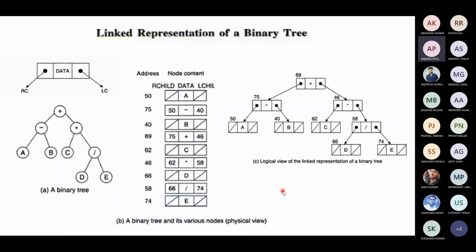There is no separate data structure for a tree, and no separate data structure for stack and queue. We have to use arrays and linked lists. But the way we store and access the elements, whether in a linear order or a non-linear order, is what differentiates a linear data structure from a non-linear data structure. The tree is a non-linear data structure because the elements are not accessed in a linear fashion. Obviously, when you use a linked list, the elements are stored at different addresses, not in a linear order. The elements are not stored in a continuous form, right?